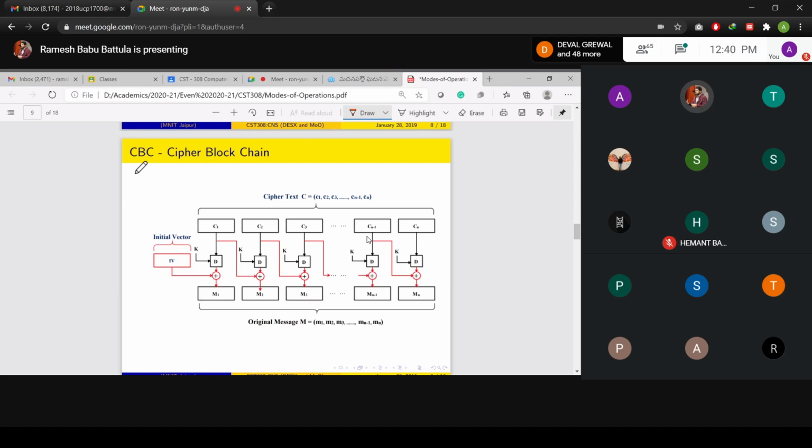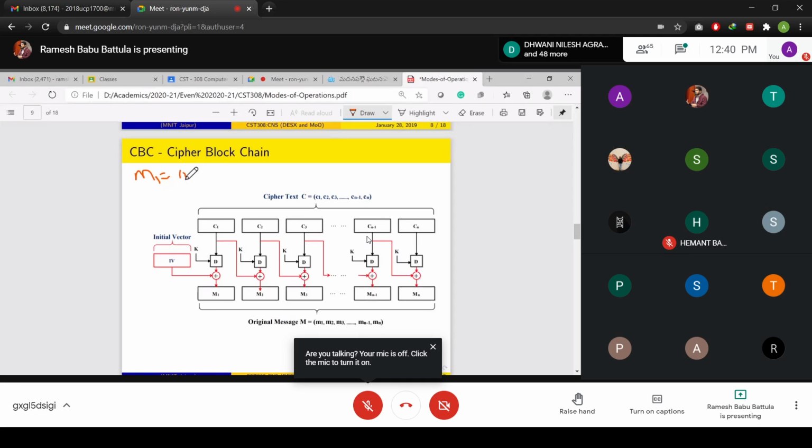How am I supposed to write the equation? M1 is equal to IV XOR decryption of C1.